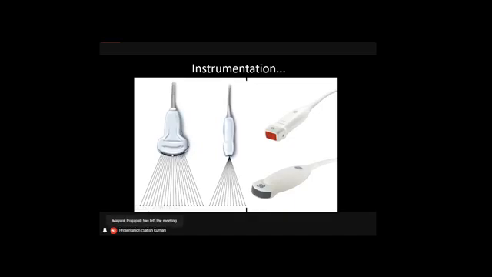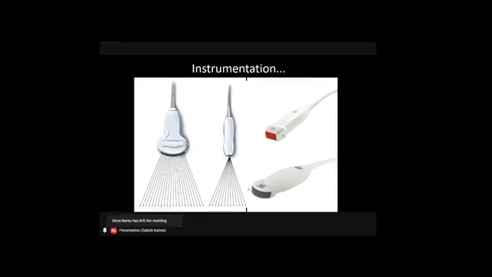So this will create a very unclear image when compared to the probe where the waves start from a single point, from a pinhole or pinpoint area, from which all the waves can travel through the intercostal space without any interference. So that is the reason why, if you use this sector probe, you will have a very clear image, because all the waves can travel through the intercostal space without any hindrance.